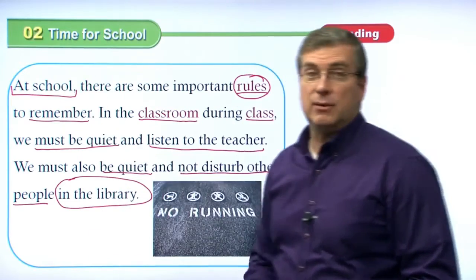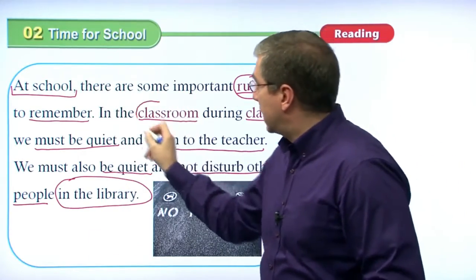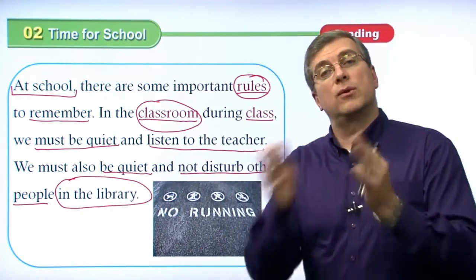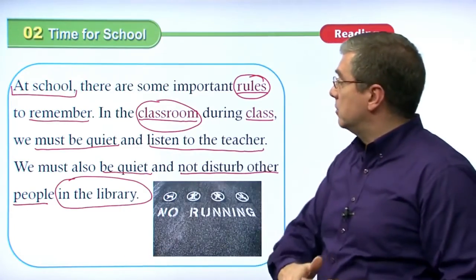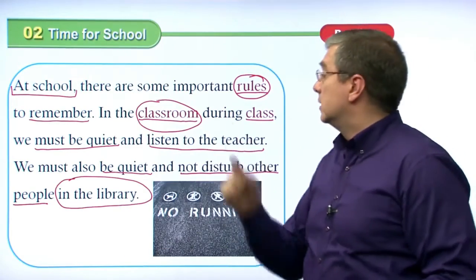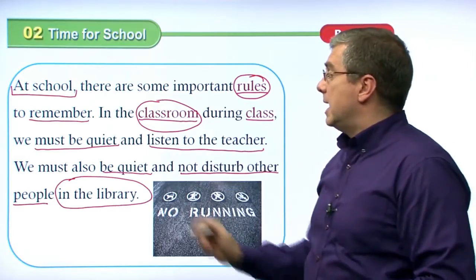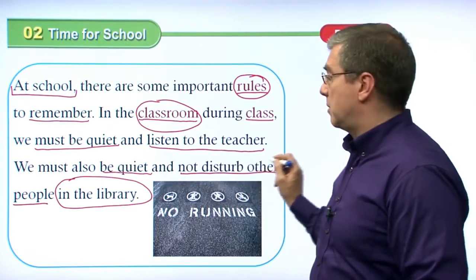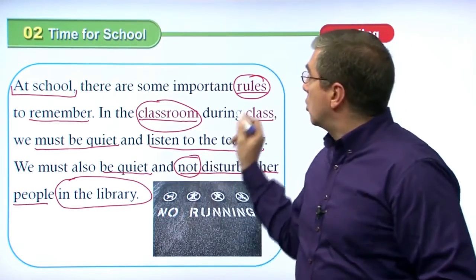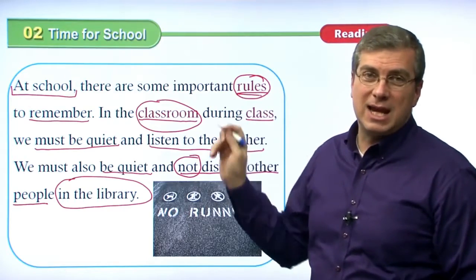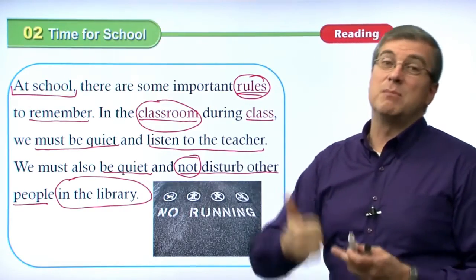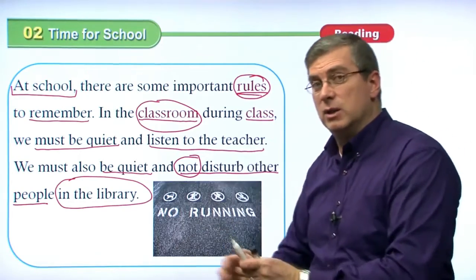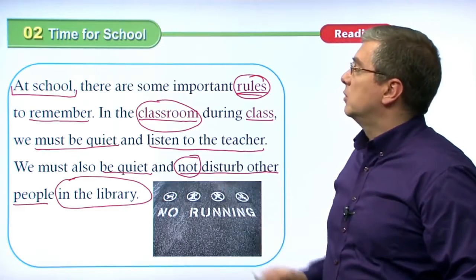So at school, there are many different places. At school, we have the classroom. That's one place. We have another place in the library. And there are rules for these different places. In the classroom, 1 rule, we must be quiet. 2, we must listen to the teacher. In the library, we must be quiet also, and we must not disturb other people. So not. Remember, rules are positive and negative. Things we must do and things we must not do. Okay? So it's either we must do it or we must not do it. Those are our rules. Okay, let's move on here.